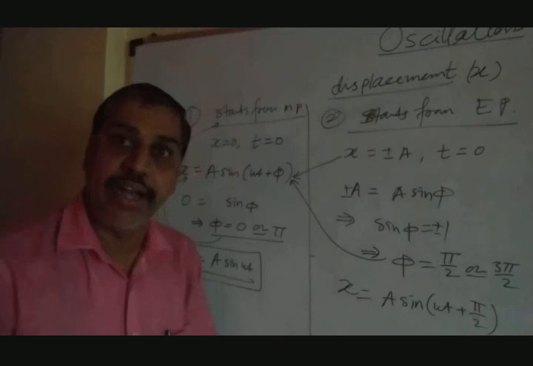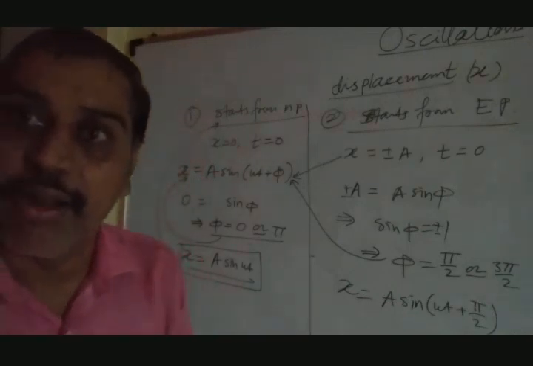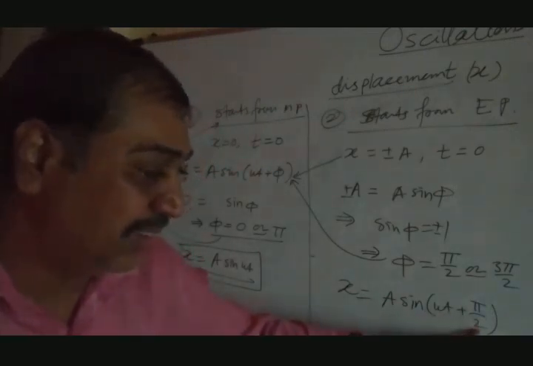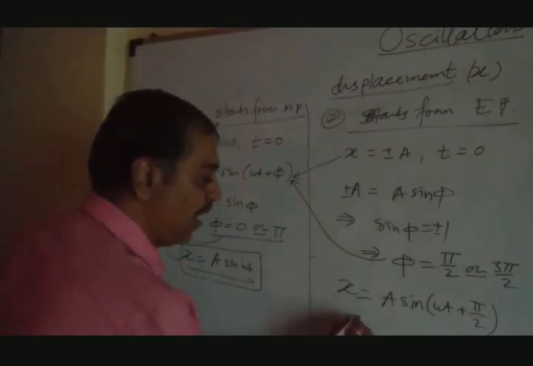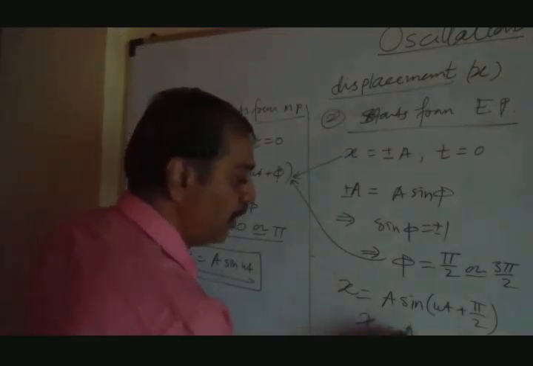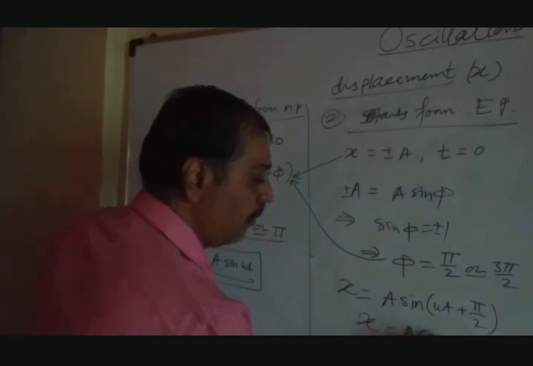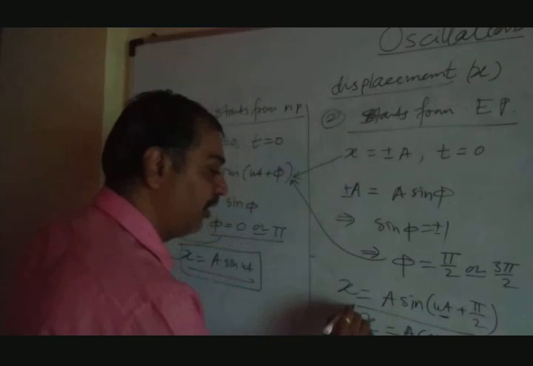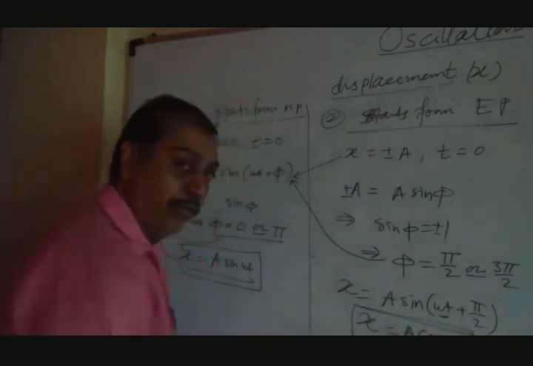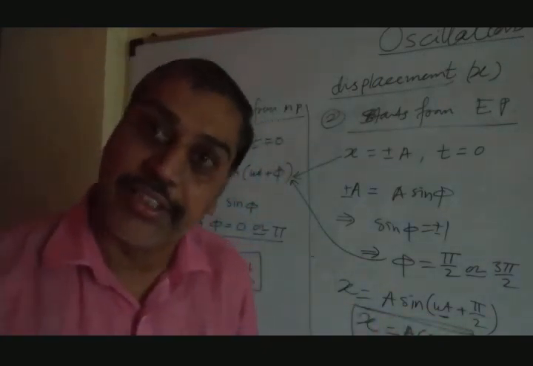Now in trigonometry there is one simple formula. Sine of 90 plus theta is cos theta. So we can write this as x equal to a cos of omega t, where theta is omega t. So this is the second equation for displacement where the particle starts from extreme position.